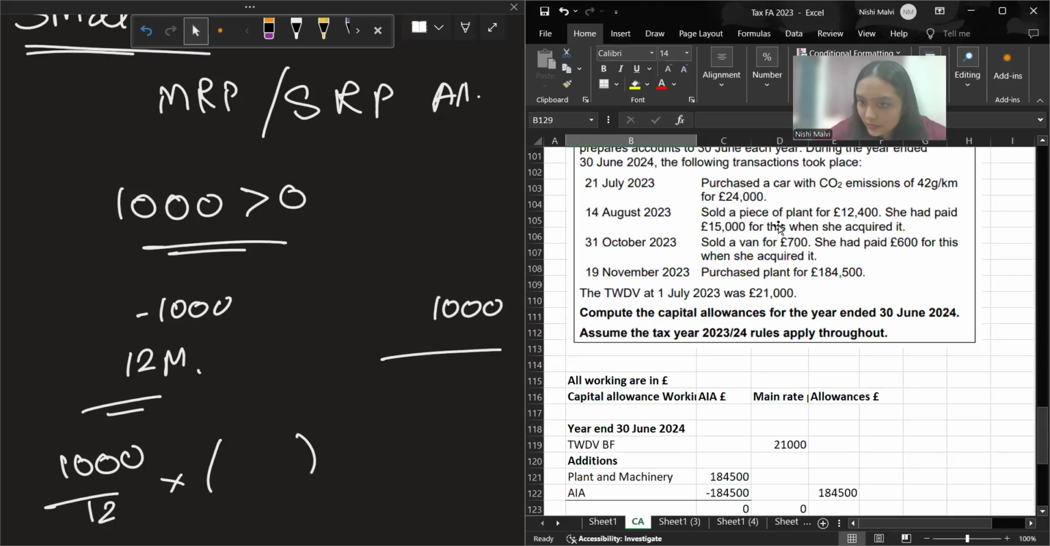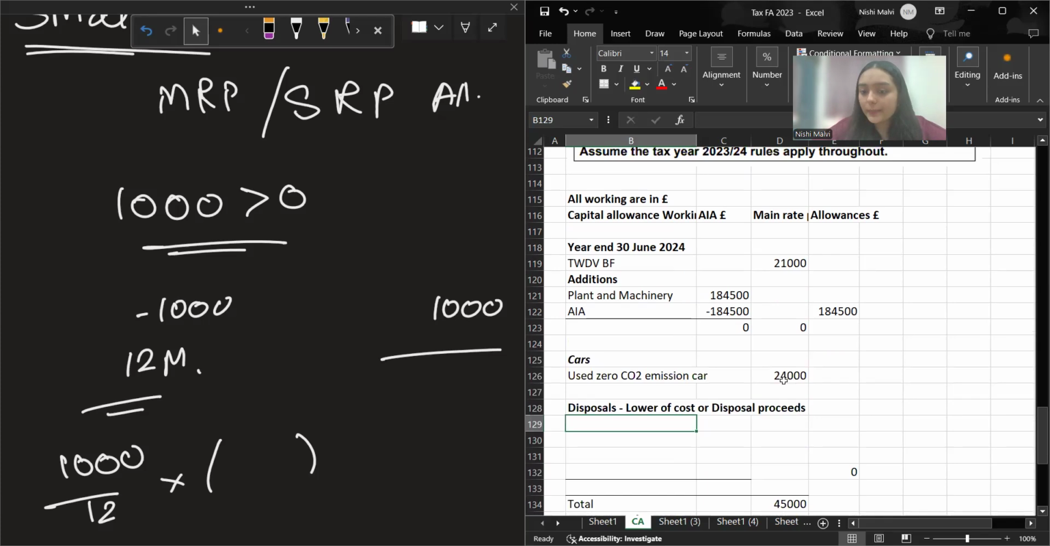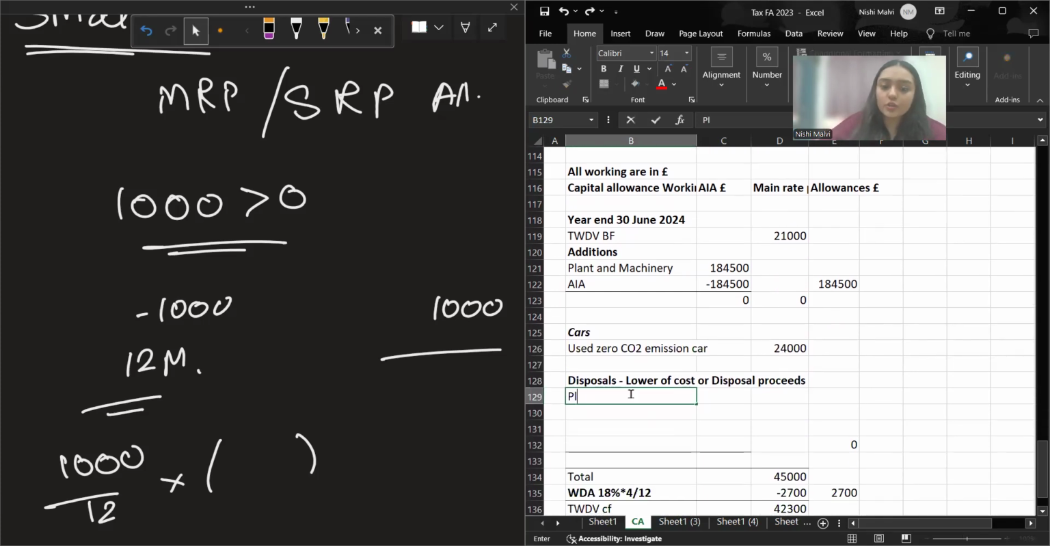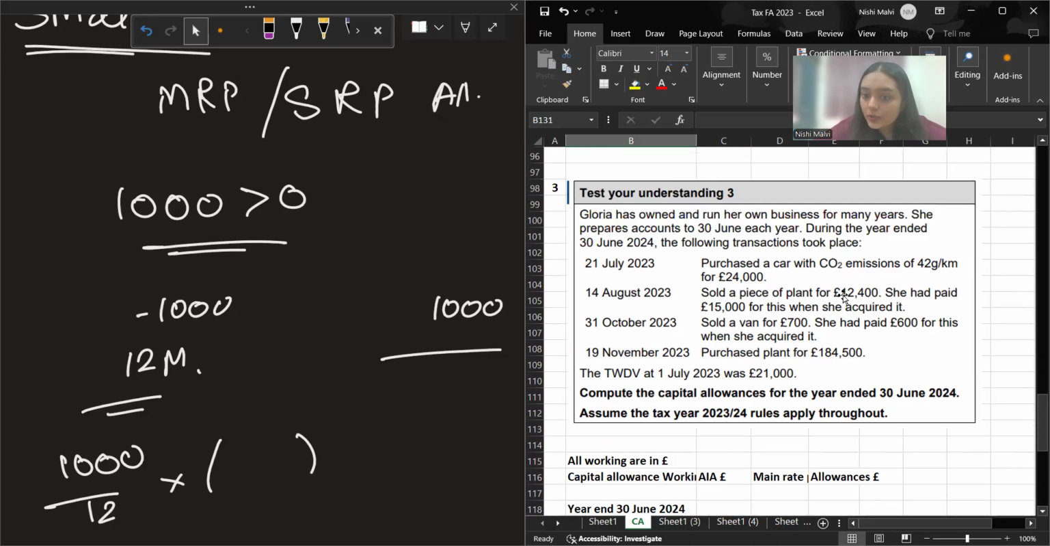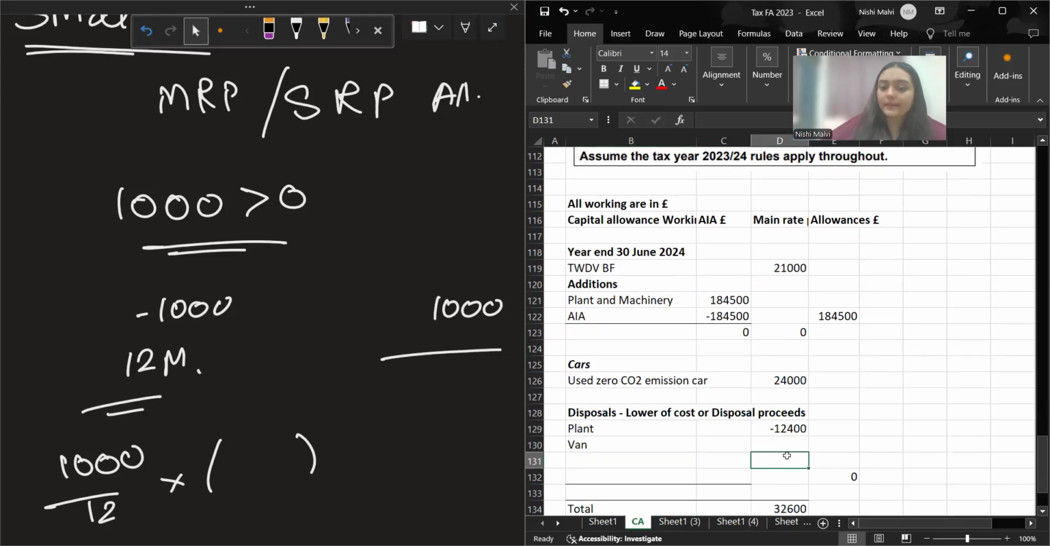You sold for 12,400 and she paid 15,000, right? So which is at a loss. You disposed of it at a loss, so 12,400, you'll take that lower of. So you'll take the plant at 12,400 from the main rate pool balance. You'll deduct it, and now you will reduce the value. One more asset which you sold, that is your van. You sold a van for 700, paid 600. Okay, 700 will be deducted.